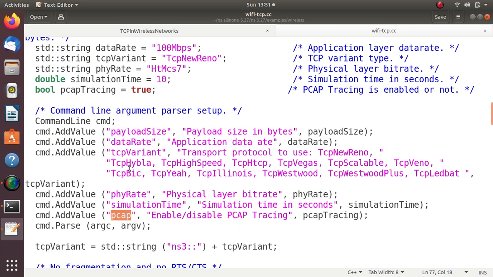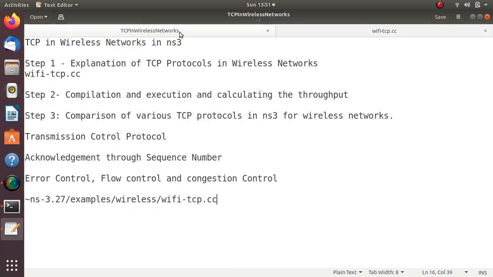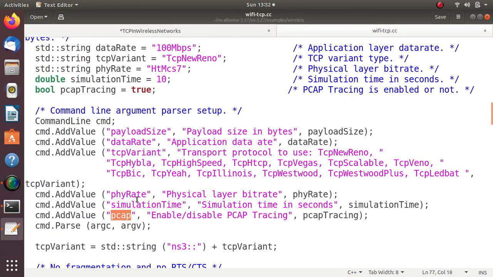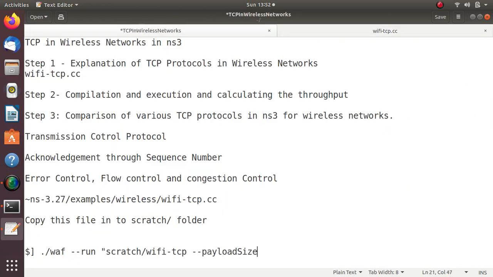Now for example, in case you want to run this example, copy this file into the scratch folder. This is the usual procedure. We copy this into the scratch folder, and there I write ./waf --run, then within double quotes scratch/wifi-tcp, space. Now what parameters can I change? I can make use of these parameters. Let's say I want to change the payload size. Just copy this, and don't change any variable name. So --payloadSize=1000. I can have it like this.